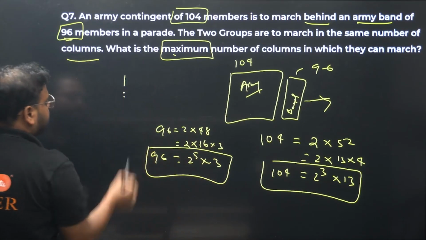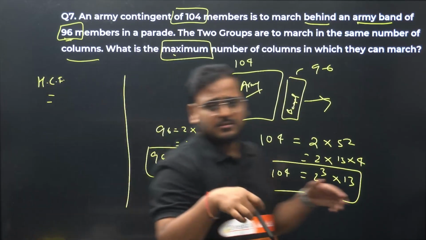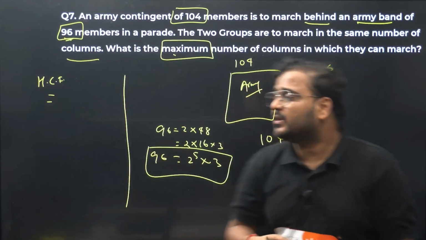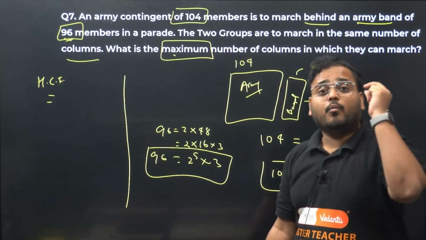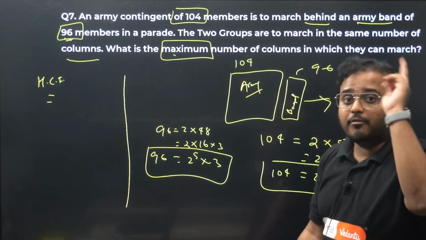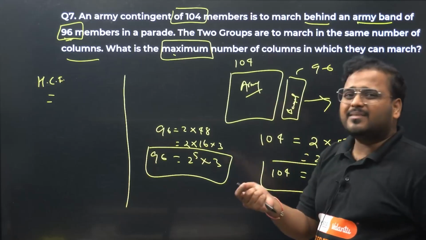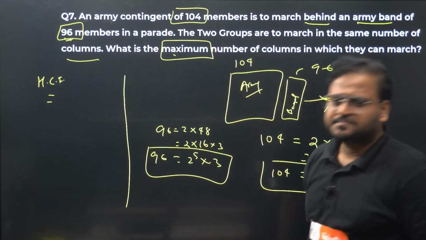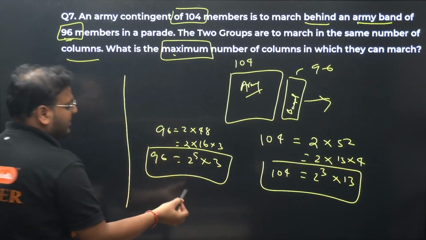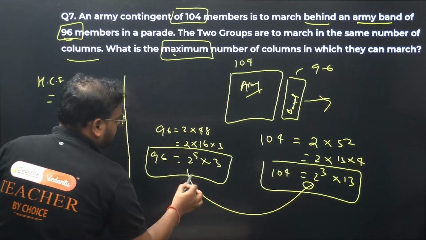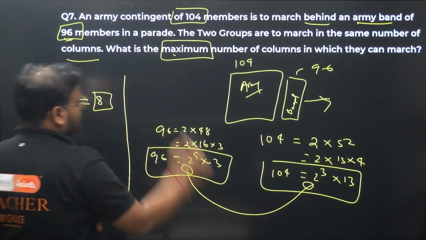We're looking for HCF. How come HCF? We're looking for the maximum number of columns, and they should be the same. Means what is the maximum number of columns which is common between both of these? So common maximum number of columns, HCF. Okay? Chaliye. Common factor with the least power. Common factor is only 2. Check here. So 2 with the least power, 3. Answer is 8.